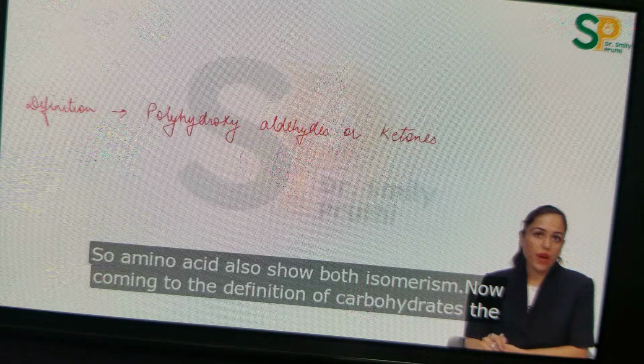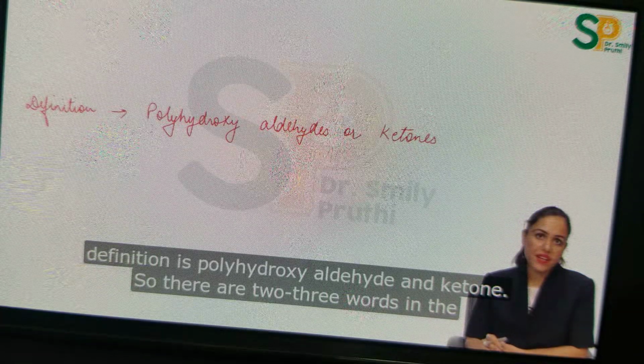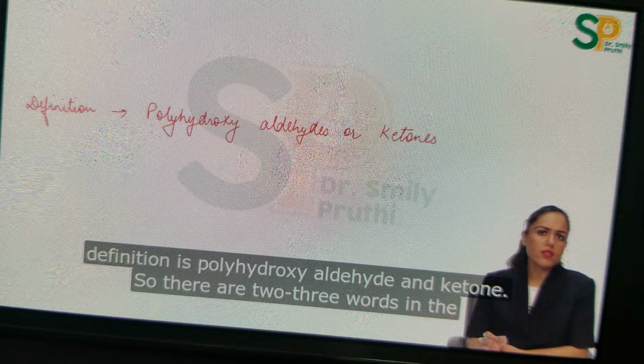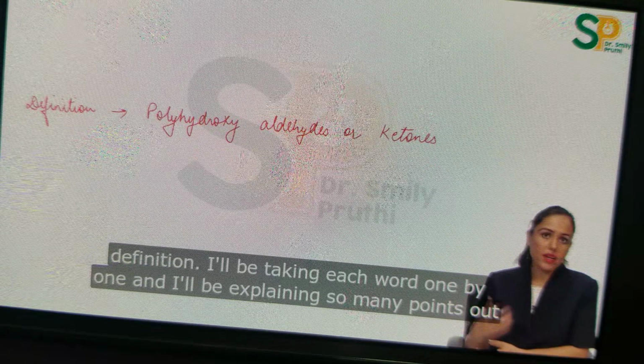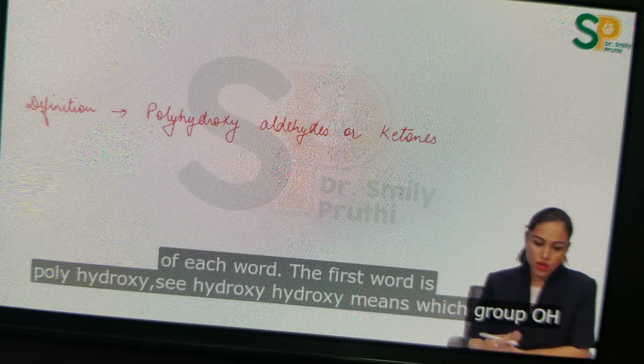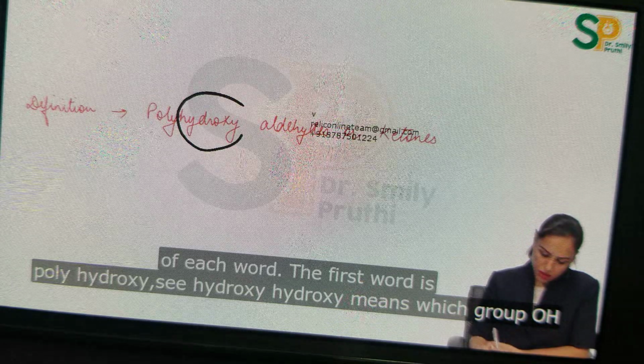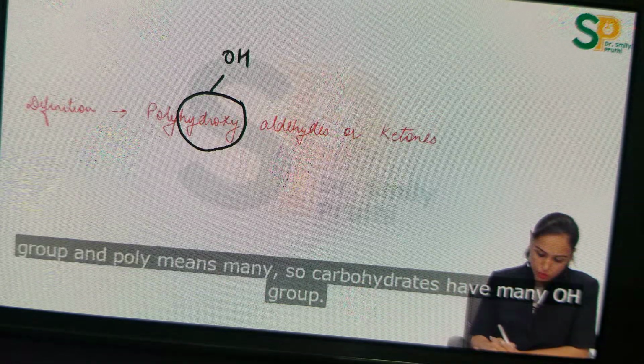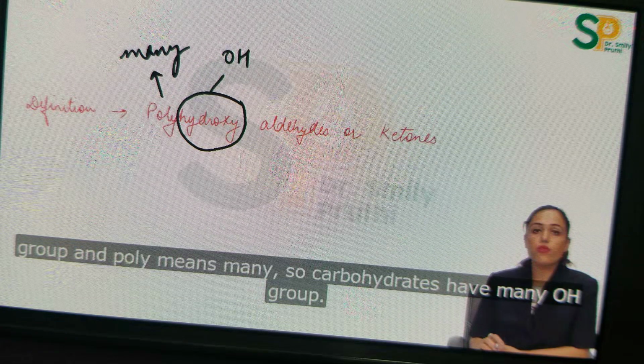Now coming to the definition of carbohydrates, the definition is polyhydroxy, aldehyde, and ketone. So there are 2-3 words in the definition. I'll be taking each word one by one, and I'll be explaining 3 points out of each word. So the first word is polyhydroxy. See, hydroxy. Hydroxy means which group? OH group. And poly means many. So carbohydrates have many OH groups.